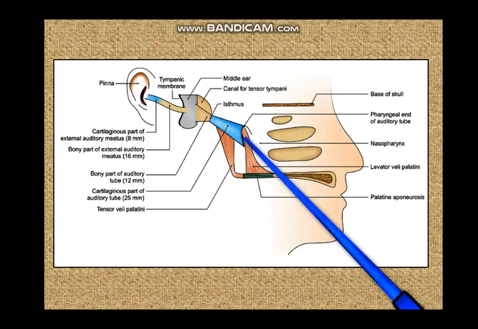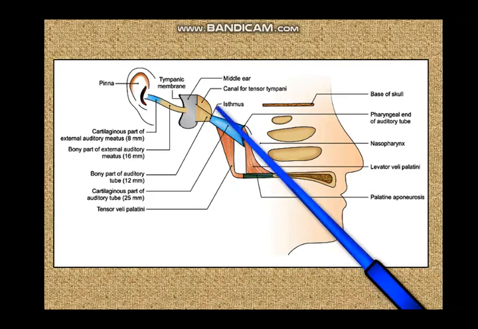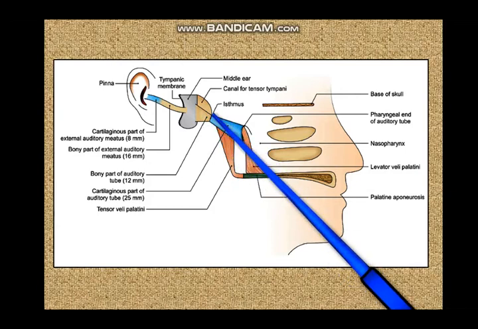Now this entire auditory tube is about 36 millimeters long, of which 24 millimeters is the length of the cartilaginous part and about 12 millimeters is the length of the bony part. Between the bony and cartilaginous part there is a narrow zone which is called the isthmus.